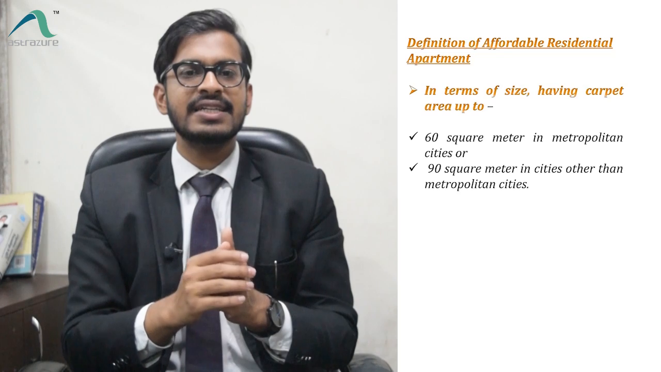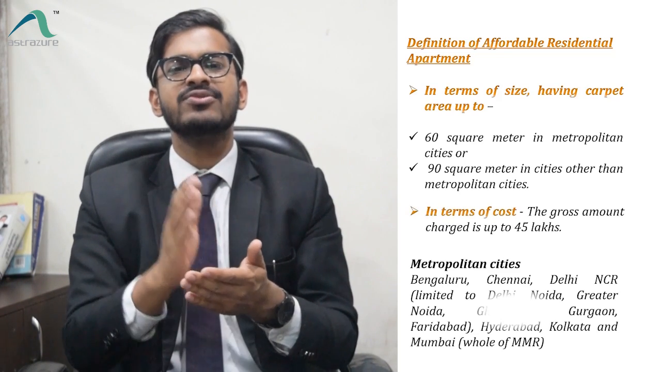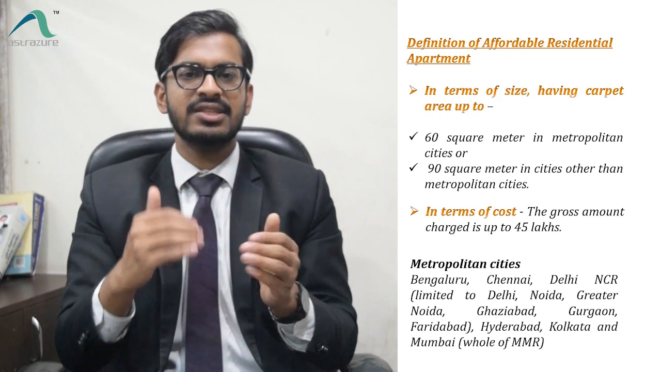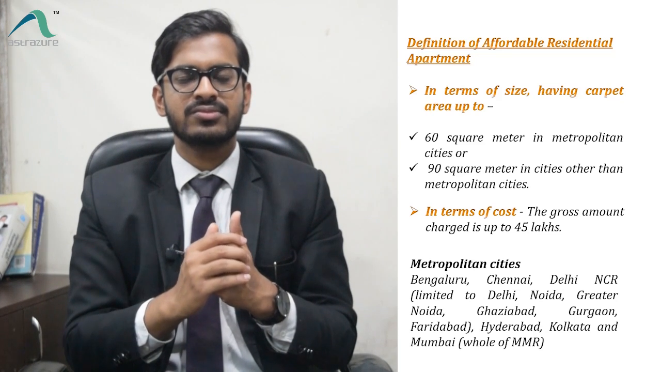And second criteria is value of the flat. The value of the flat should be up to rupees 45 lakhs. So if our apartment satisfies both of these conditions, then it will be called an affordable house and the rate of 1% will be applicable.